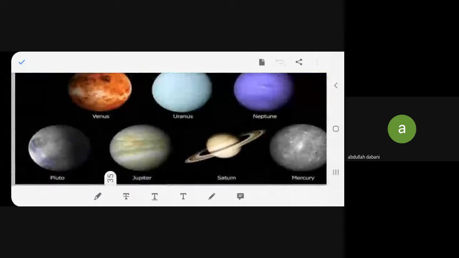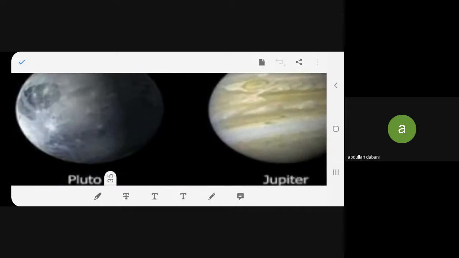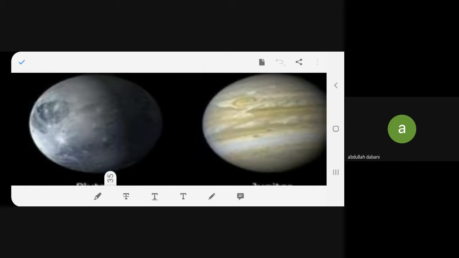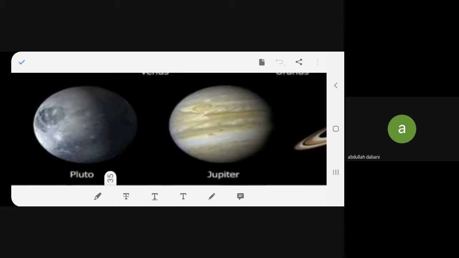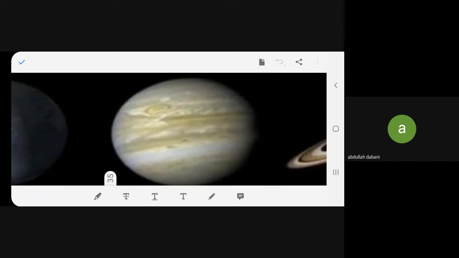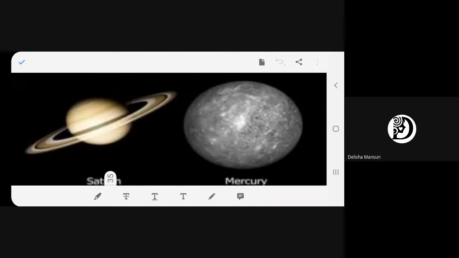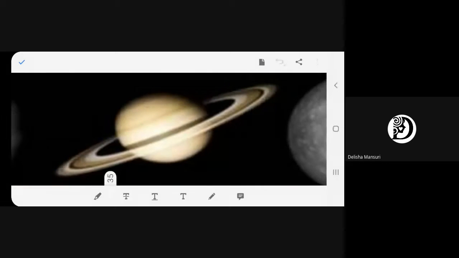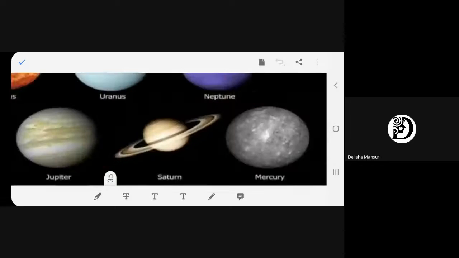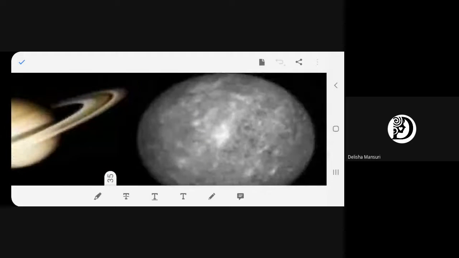And we have this Pluto. It is no more a planet, but we will see how it looks like. It is a dwarf planet. A new name is given as dwarf planet. And this is Jupiter. Can you see this? And this one is a beautiful planet, which is known as Saturn. What is it known as, Vida? Saturn. And this is Mercury.